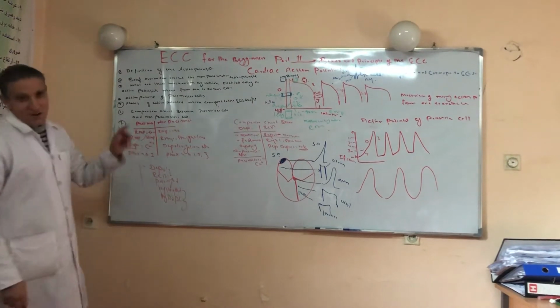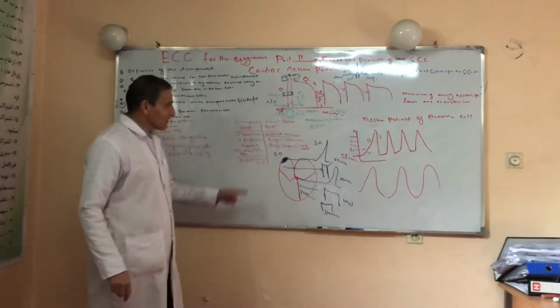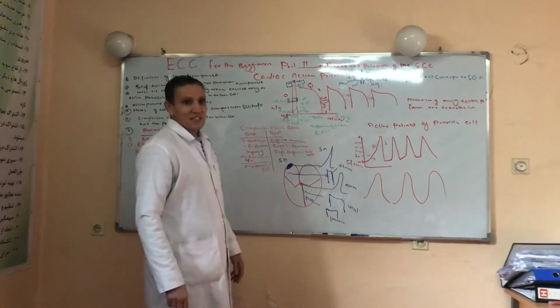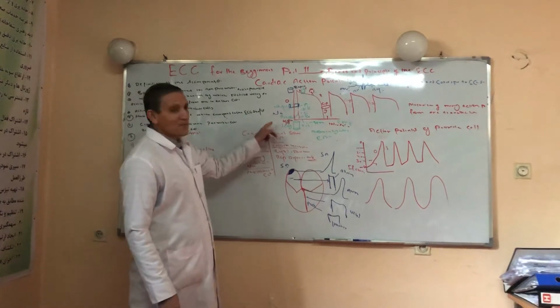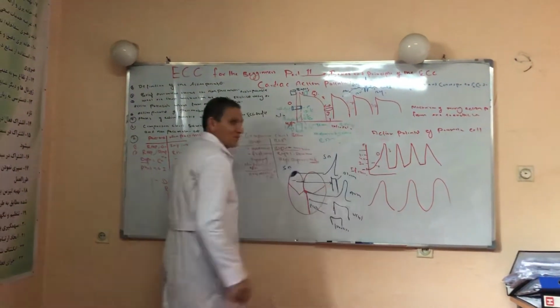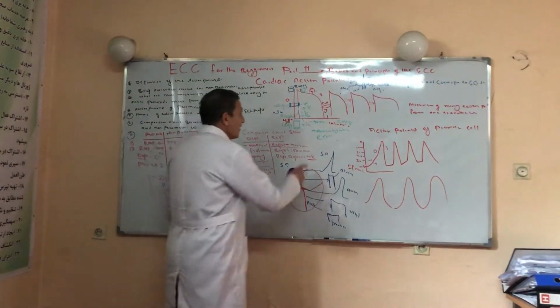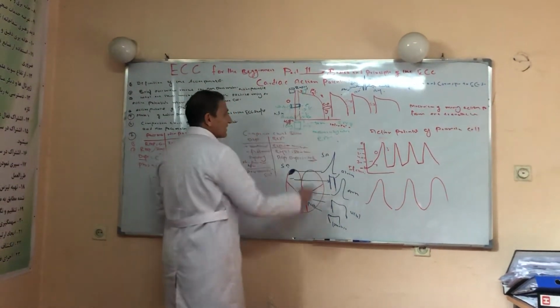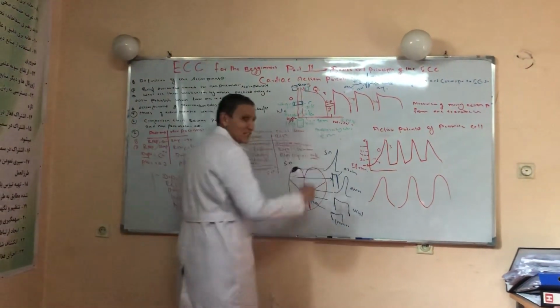A brief overview of the non-pacemaker action potential. In the previous lecture, we discussed the non-pacemaker action potential. Right now, I'll give a brief overview of it. We will start the action potential from RMP, I mean resting membrane potential, RMP for short. First, we'll be discussing the mechanism by which resting membrane potential is produced.